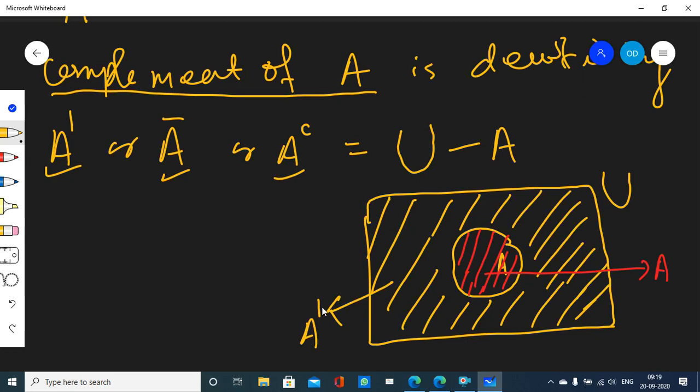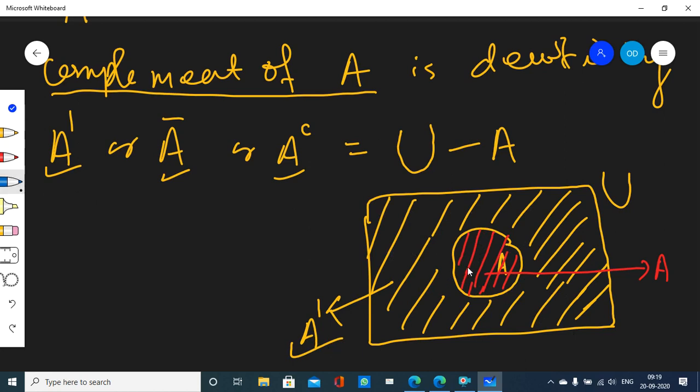A complement. That is, if you remove set A entirely from the universal set, what do you get? You get the yellow shaded region, and that yellow shaded region is called A complement.